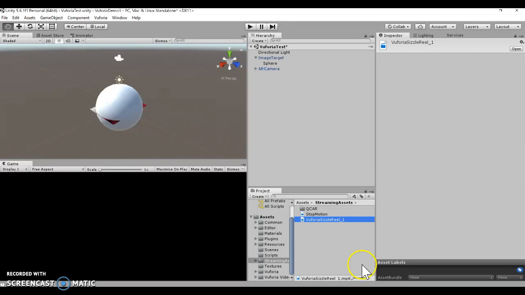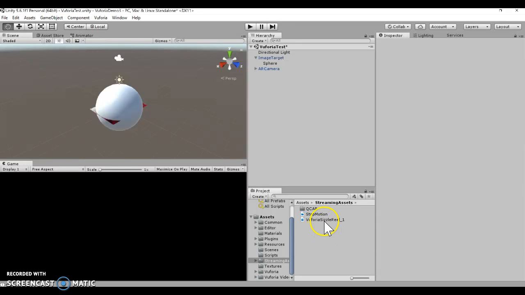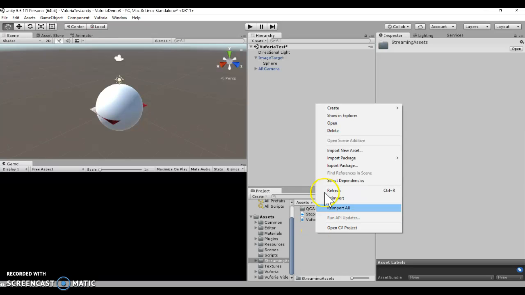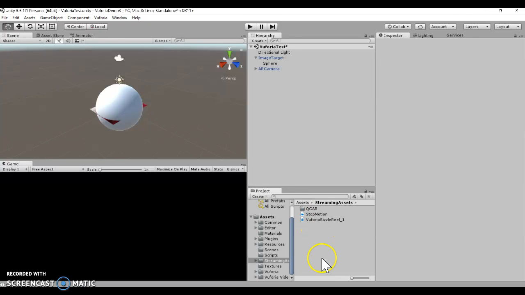This Vuforia sizzle reel is a default video that Vuforia includes that you can play around with. But this streaming assets folder is where you will import your own video. I've already actually done this. Stop motion is my video that I imported. To import it, you just right click and say import new asset, and then you can find that video on your computer.